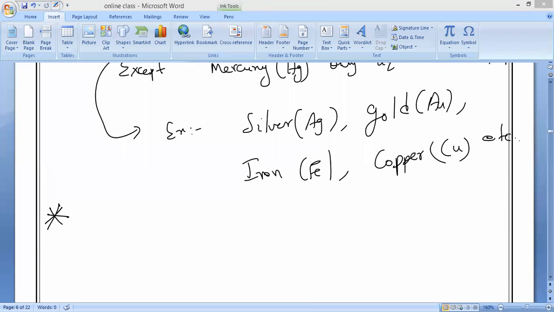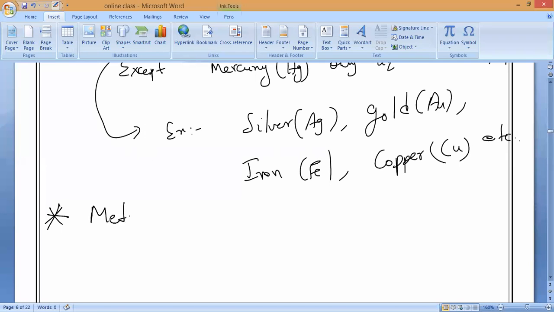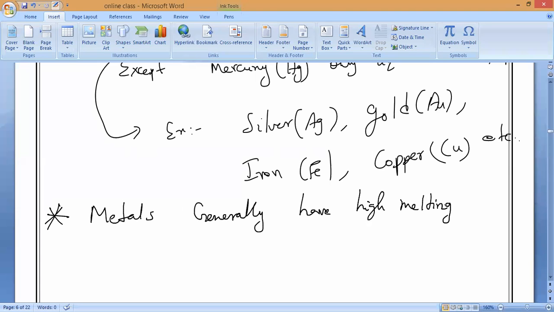Metals generally have high melting points and boiling points. In a single class we can finish the properties of metals, non-metals, and metalloids also, but we are spending more time so that you are very clear about the concepts.